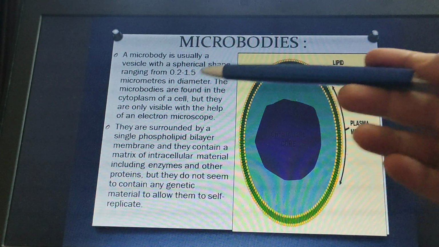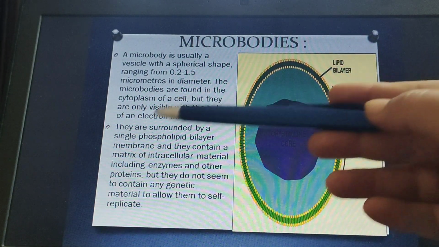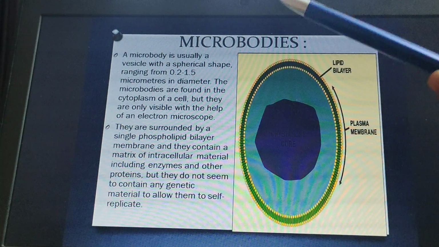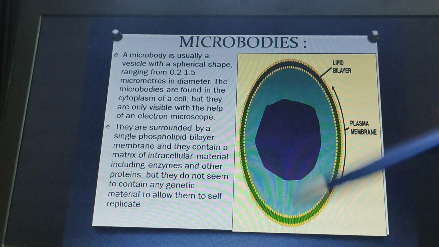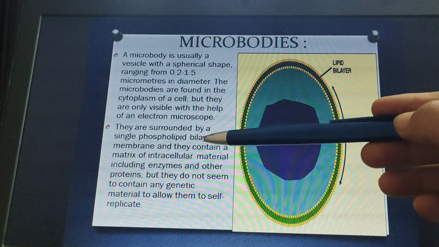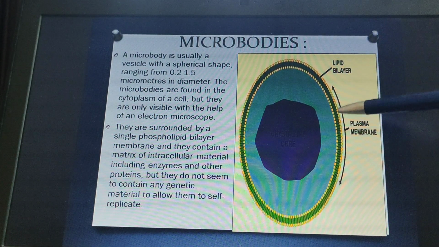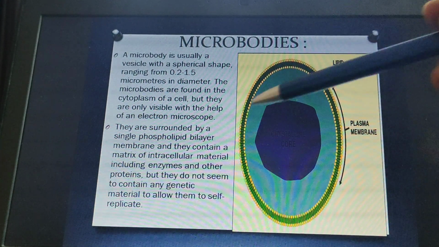The microbodies are found in the cytoplasm of the cell, but they are only visible with the help of an electron microscope. We cannot see them with our naked eyes or under normal microscopes. They are usually surrounded by a single phospholipid bilayer membrane. You can see the phospholipid bilayer membrane present over there.